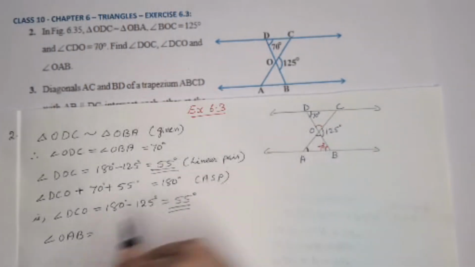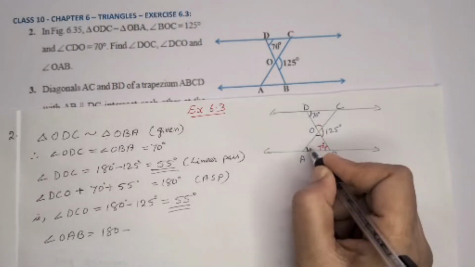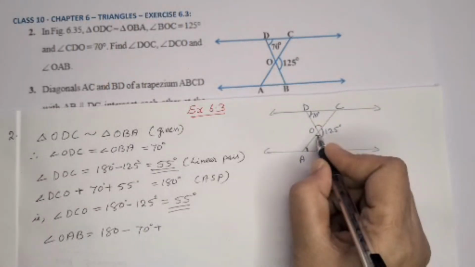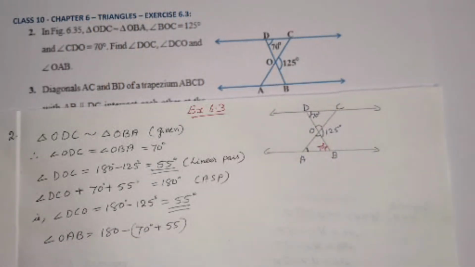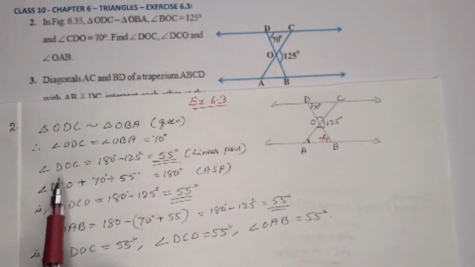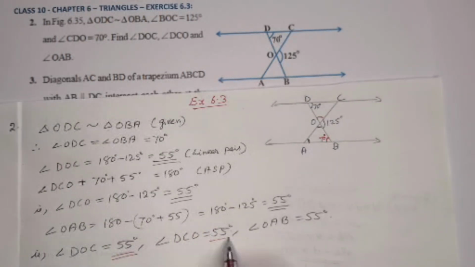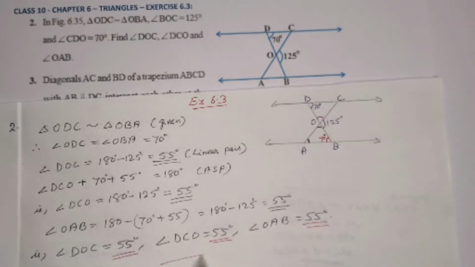So to find OAB, from 180 we have to subtract these two angles, 70 plus this angle, that is 55. Here we got angle DOC 55 degrees and DCO 55 degrees, and angle OAB also 55 degrees, all three angles 55 degrees in that.